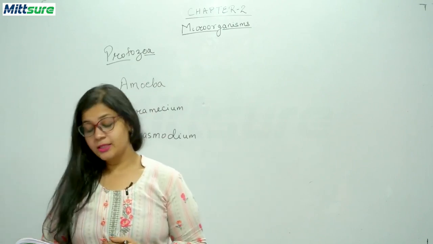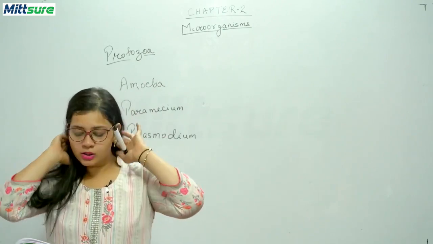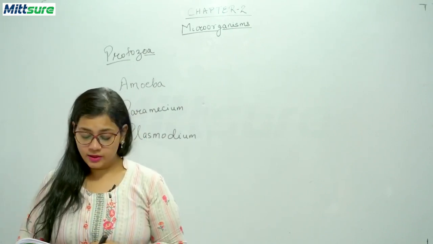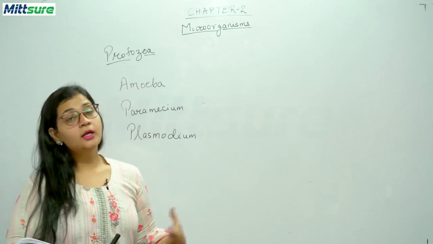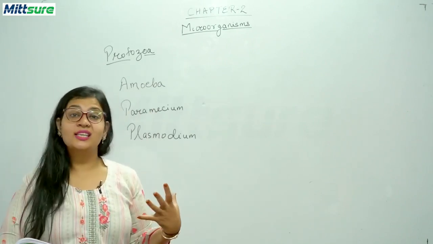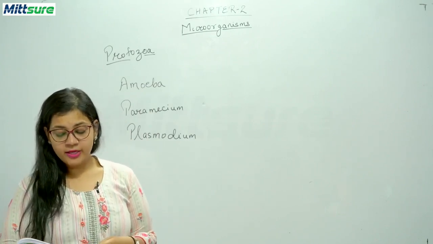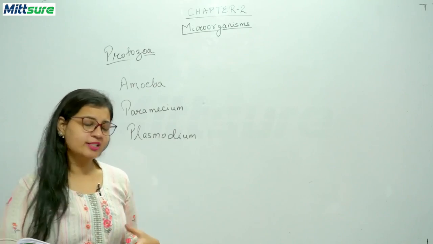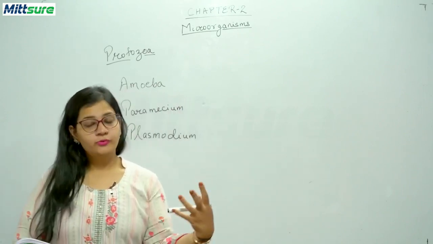Now we'll be discussing some useful protozoa. Okay, now protozoa are also useful in the following ways. Now these protozoans are food for aquatic animals. Okay, like fish and other mollusks, they use this protozoa as food. So they are a very important link in the aquatic food chain. So they are a very, very important link.